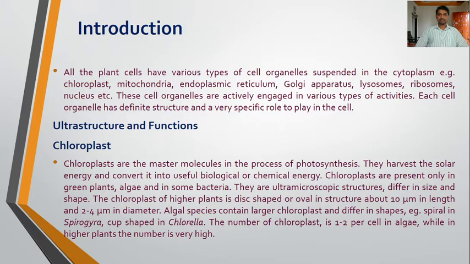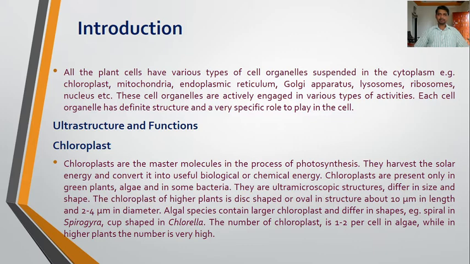The chloroplast found in algal species is larger and differs in shape. For example, in Spirogyra the chloroplast shape is spiral, while in Chlorella it is cup shaped. The number of chloroplasts is 1 to 2 per cell in algae, while in higher plants the number is very high. So, in a nutshell, the chloroplasts are the master molecules in the process of photosynthesis.